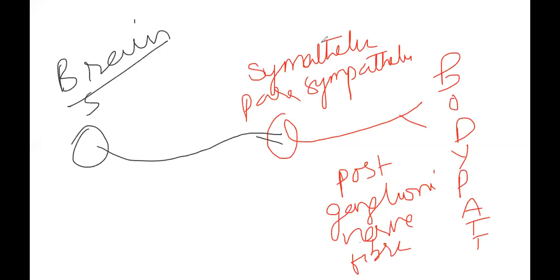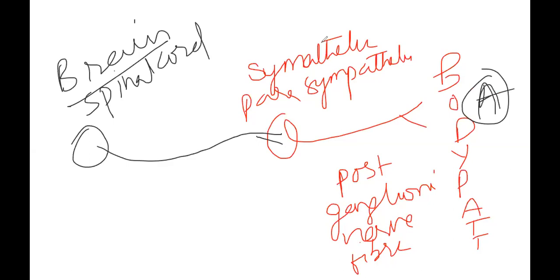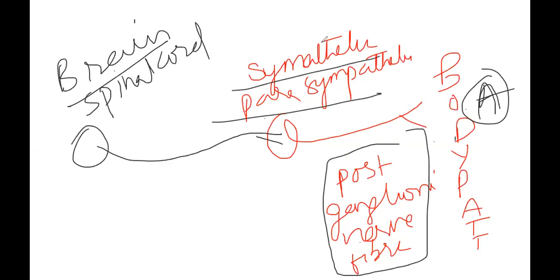So finally you came to understand the same statement. That means I started from here: this is A, the postganglionic nerve fiber coming to the body part; whose sympathetic and parasympathetic nerve ganglia, this is B, are coming from either brain or spinal cord. Okay, so this is C.